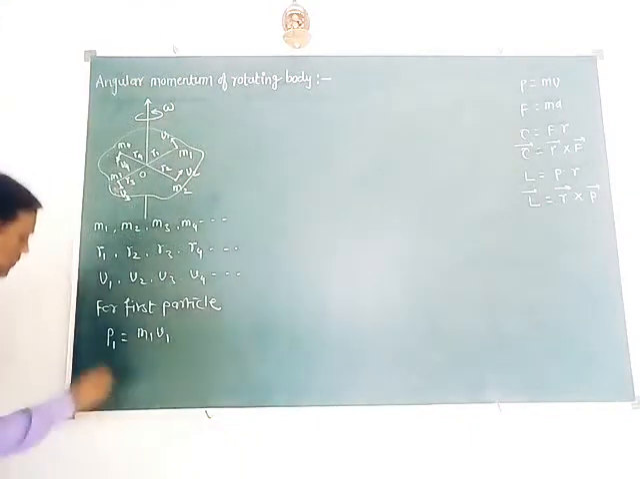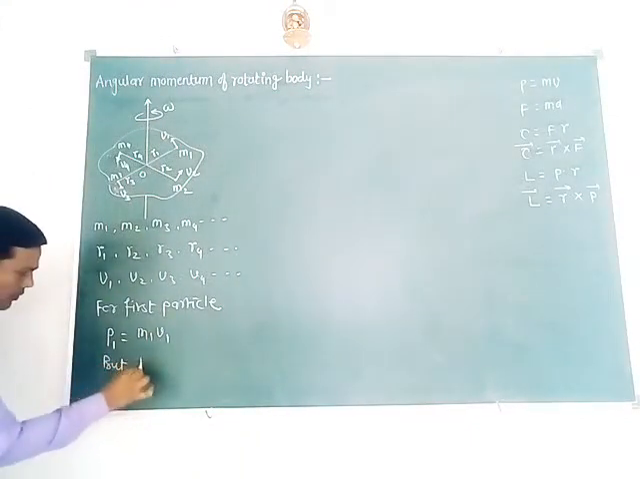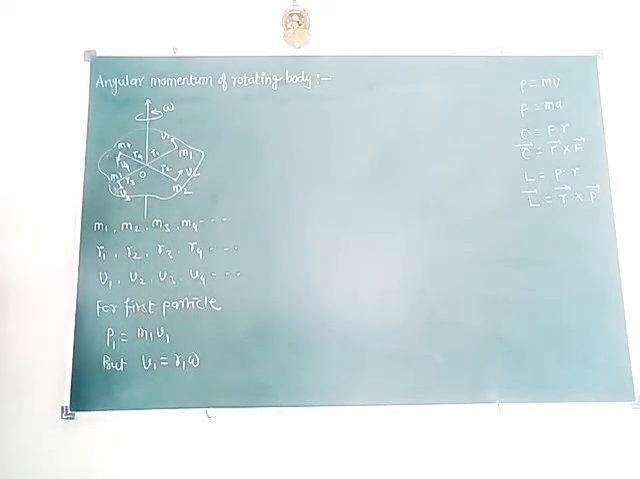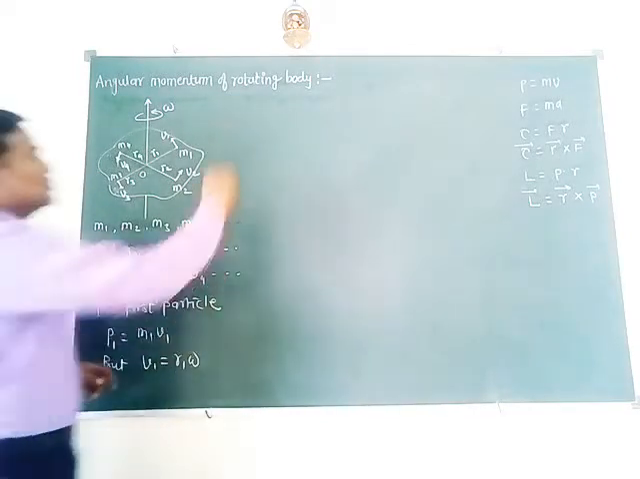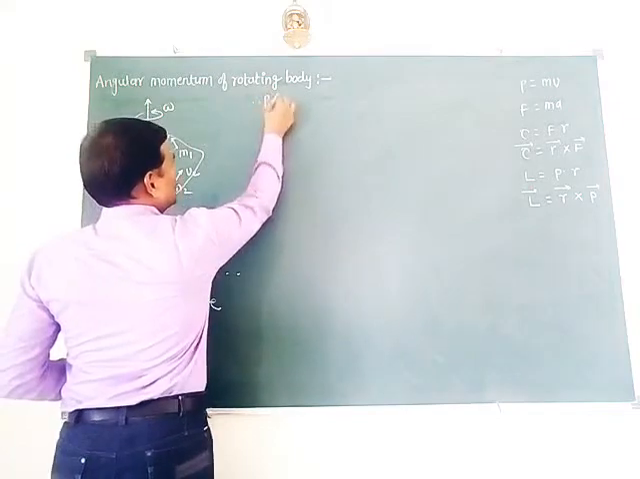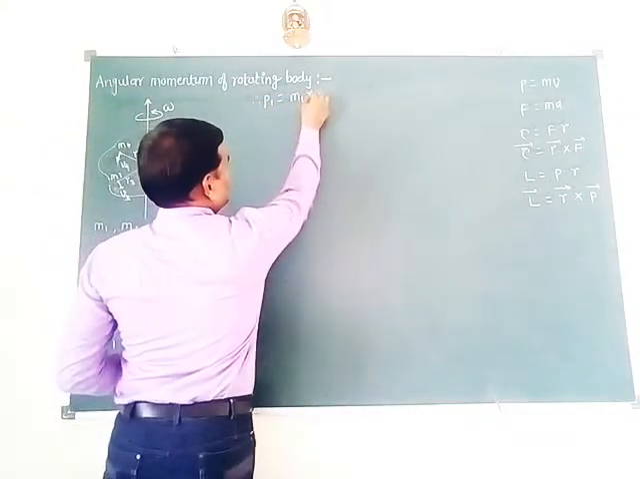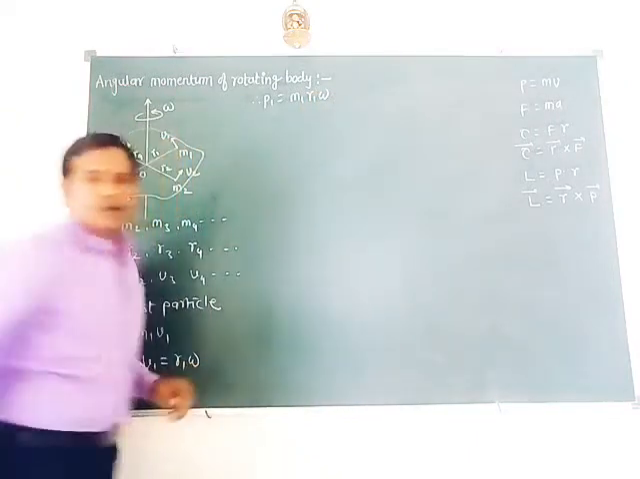But what about v1? This v1 equal to r1 into omega. We have this relation. So we can write p1 equal to m1 r1 into omega.